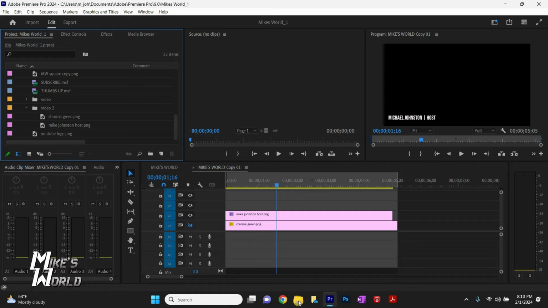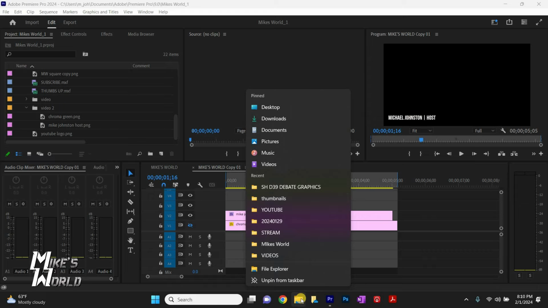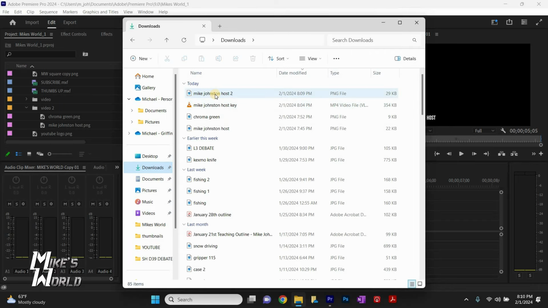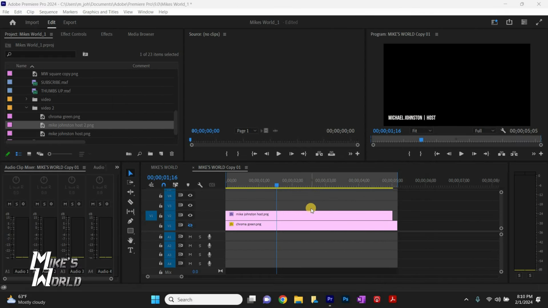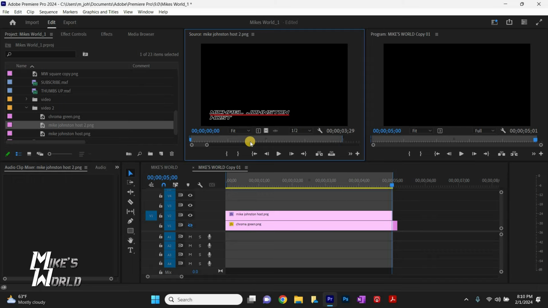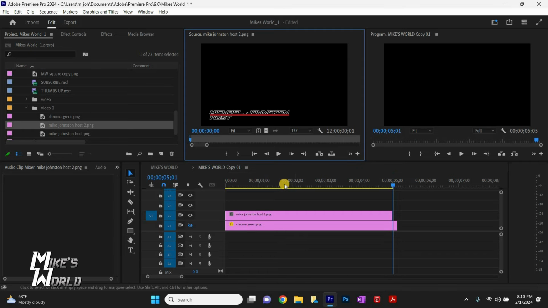So let's go find it. Under documents, there's host 2. We already have our chroma green on the thing. We just need to replace the text layer, which is layer 2, with the new text. And then we need to build our keys. So there it is. We will clear the out point. We're going to lay that down.